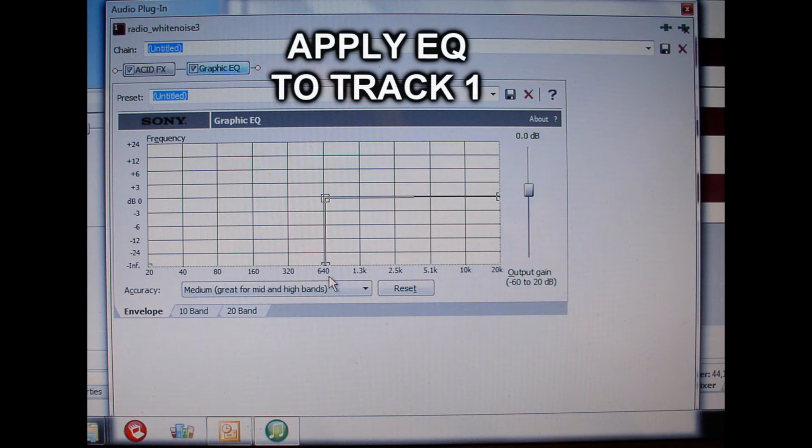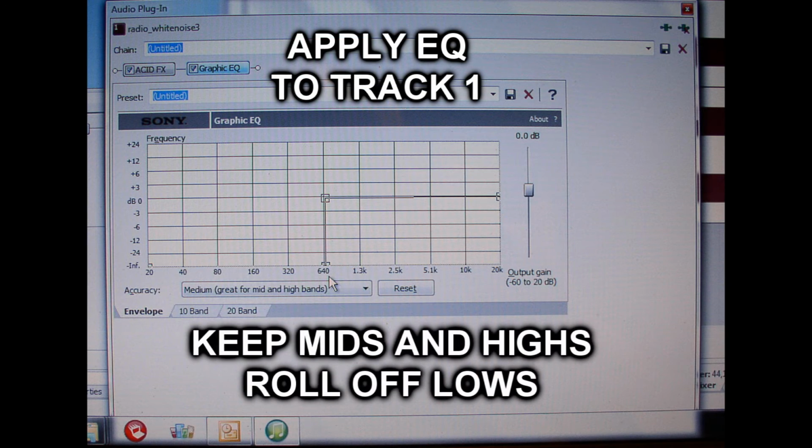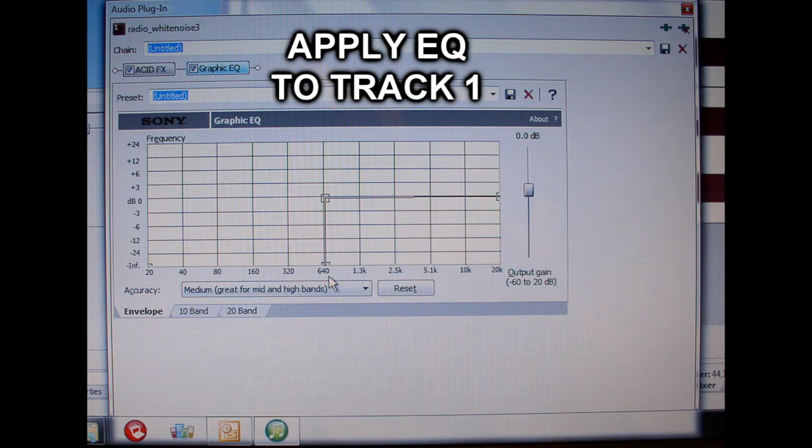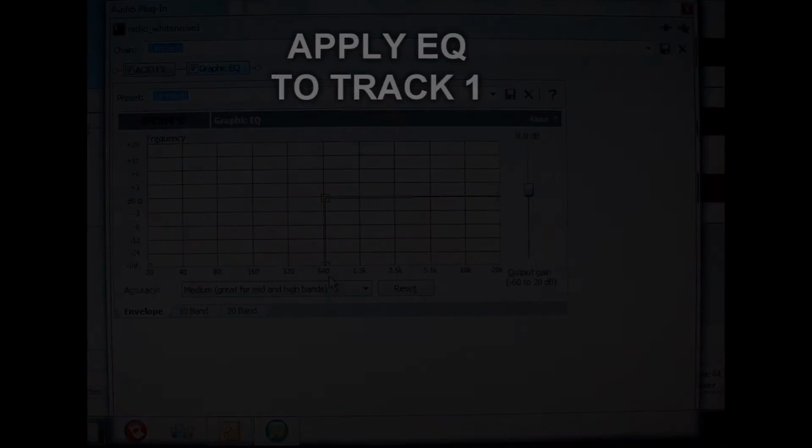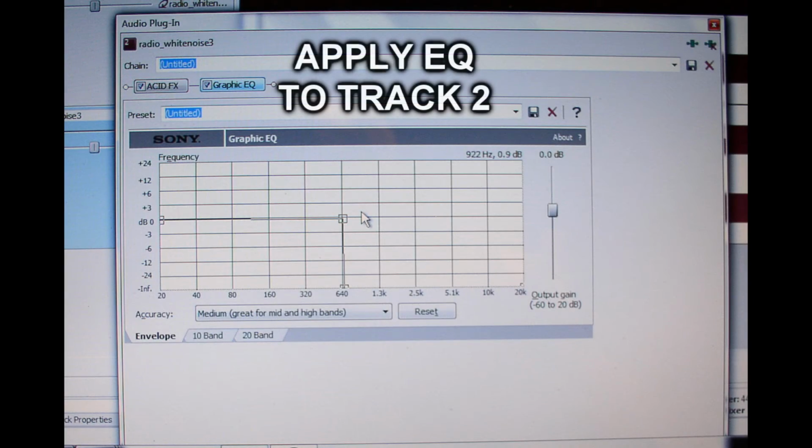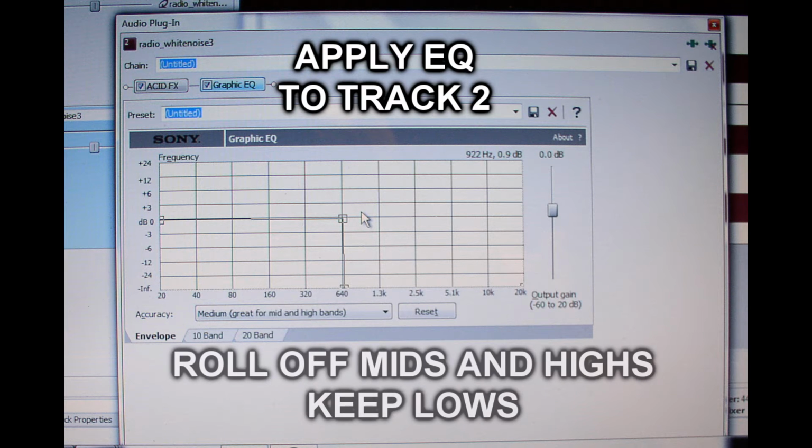Now on track 1 we apply some EQ and we roll off all the lows, keeping just the highs from say around 680 cycles or 1K on up, keep that. Then on track 2 we roll off the highs and leave just the lows. Only lows on track 2. Same place, around 680 or so.